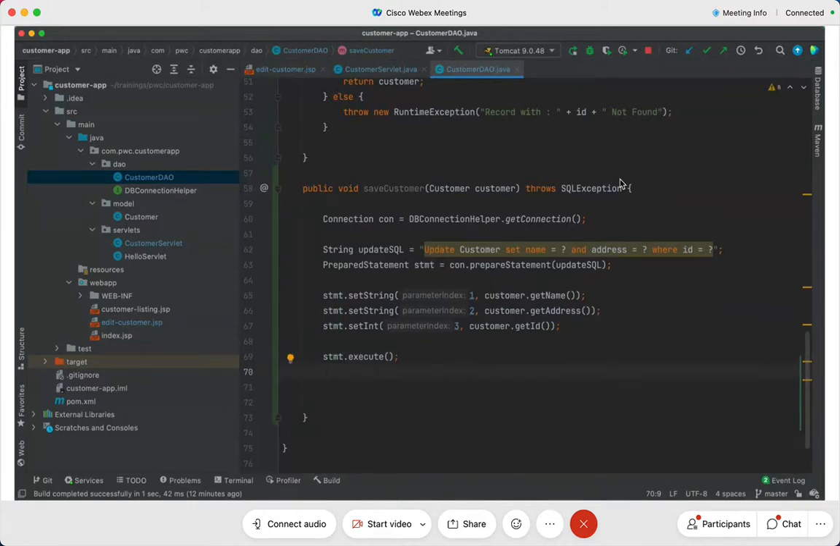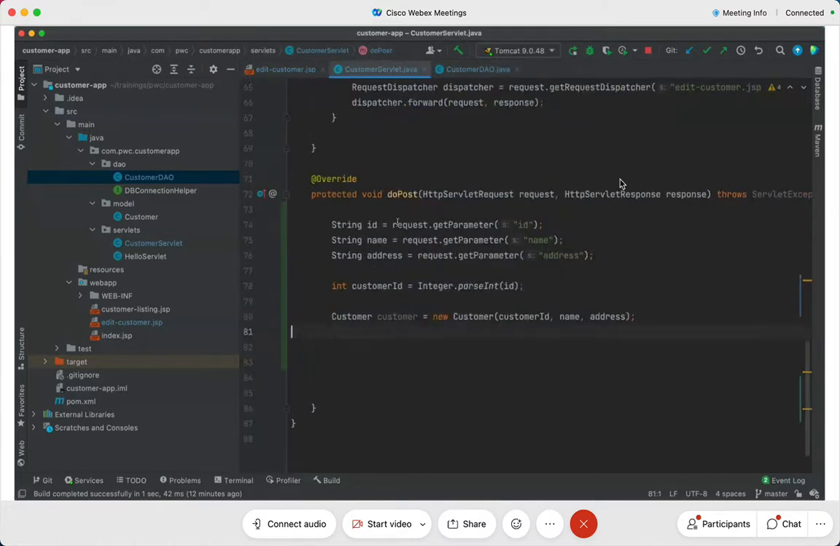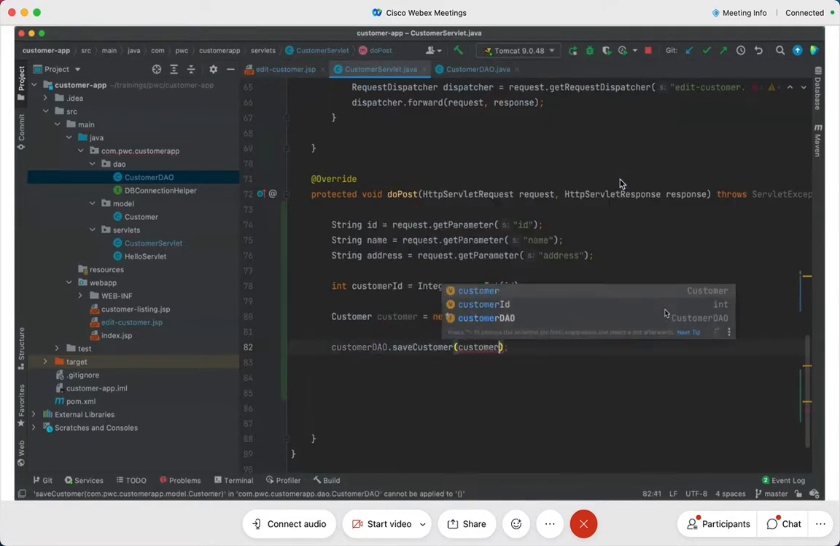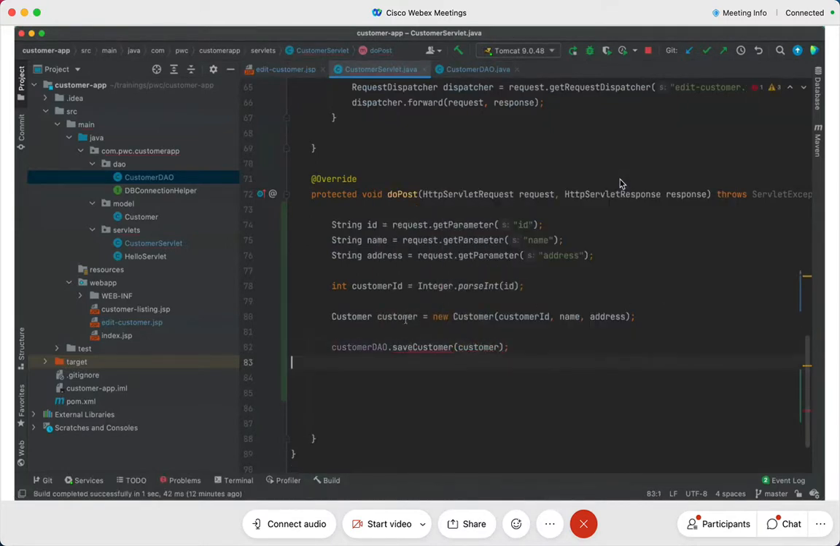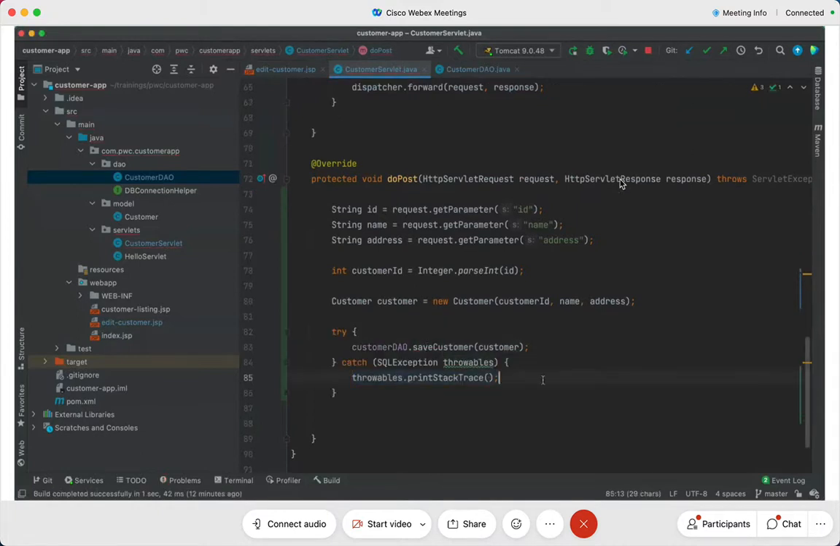So this is the save customer. From where do you think I will be calling that save customer? From the doPost method, and I'll say customerDAO dot saveCustomer, and I will pass this customer object as a parameter. Of course, I need to surround this in a try catch block, and my catch block is supposed to take ex, and print the stack trace.